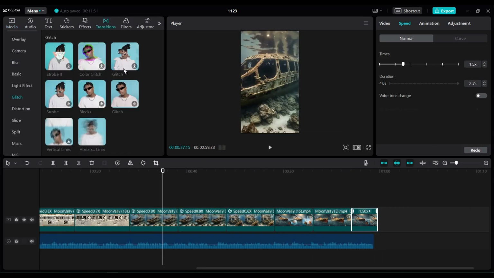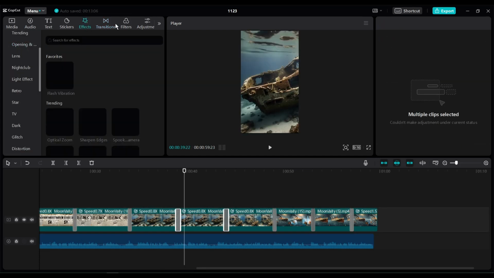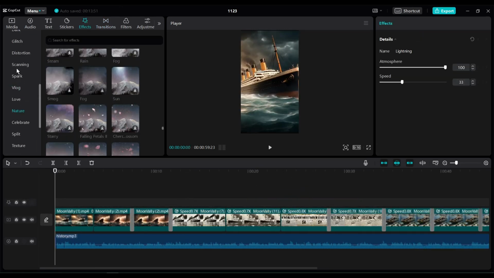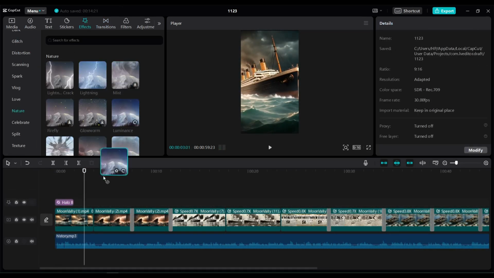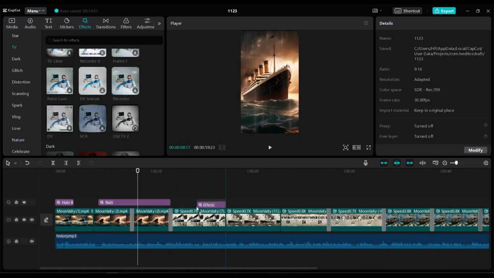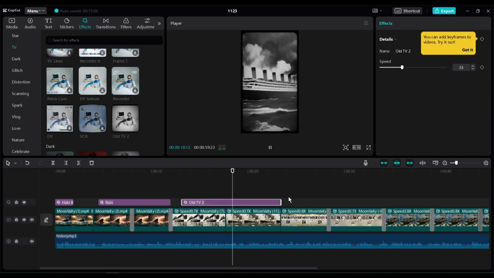You can add some transition effects between scenes to make it more attractive. Okay, now come to the effects panel from here and then add some effects to make the video more appealing. You can also add some animation to your video clips. Give proper time to editing to make your video more engaging. After all of this, we will create subtitles for our video.